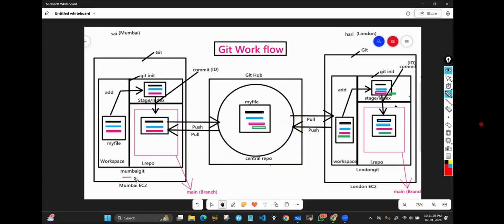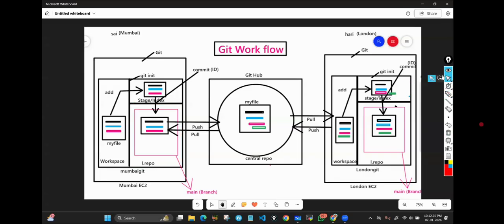When I talk about local repository versus central repository, local versus central, these big terms, at that time local repository means this entire folder I'm talking about. But when I use the words workspace, staging area, local repository, at that time local repository means this particular section. Workspace and staging area are part of local repository. They're subsections of local repository. Understood? So when I use local versus central, local repository means this entire folder. But when I use workspace, staging area, local repository, I'm talking about this small area. Understood? Remember that.